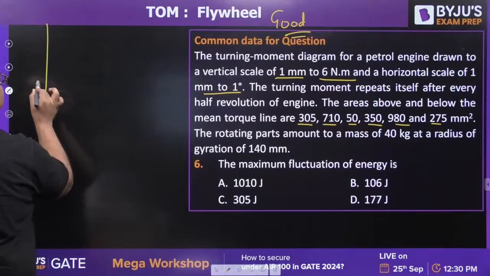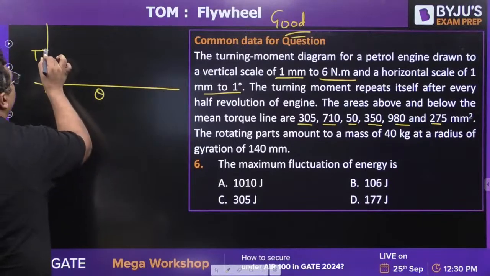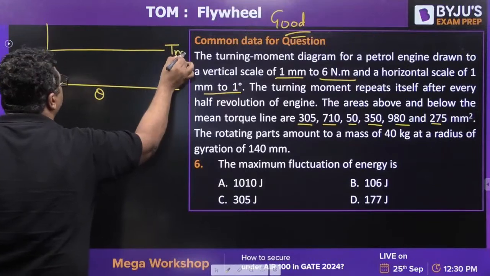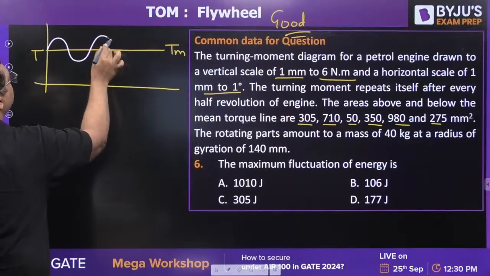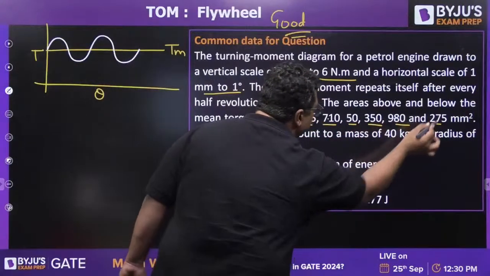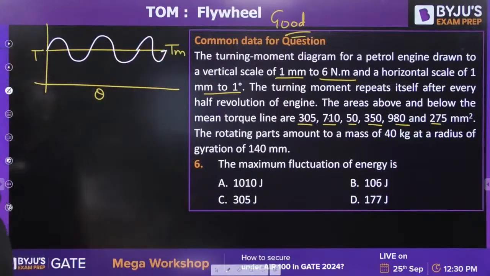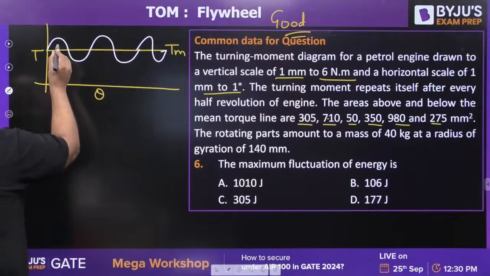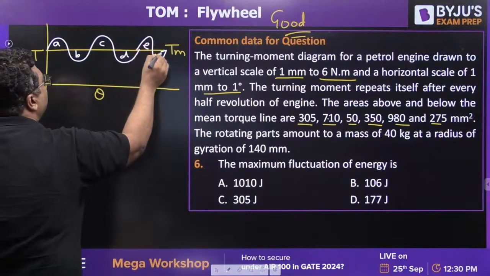You will be making the T theta diagram, T on the y-axis, theta on the x-axis. This is the mean torque line. So you will be plotting this in this way: positive, negative, positive, negative. See how many areas: 1, 2, 3, 4, 5, 6. So you need to consider these areas. Let us say A, B, C, D, E, F.